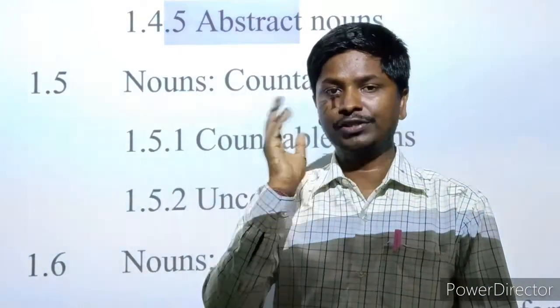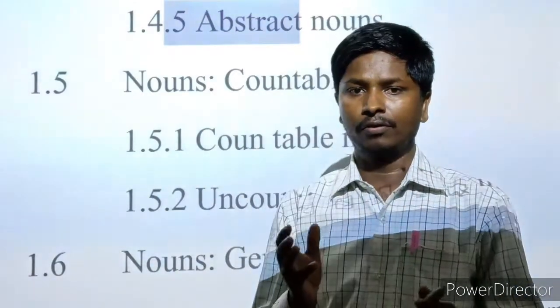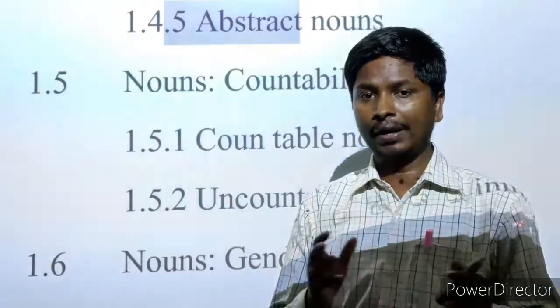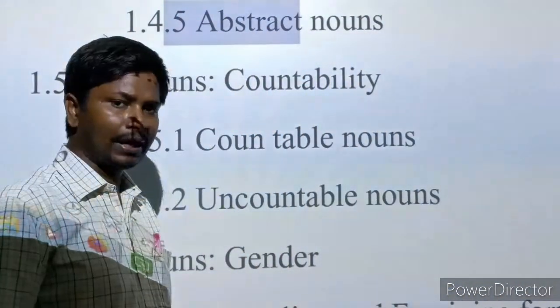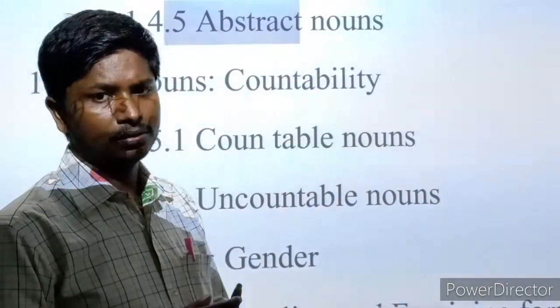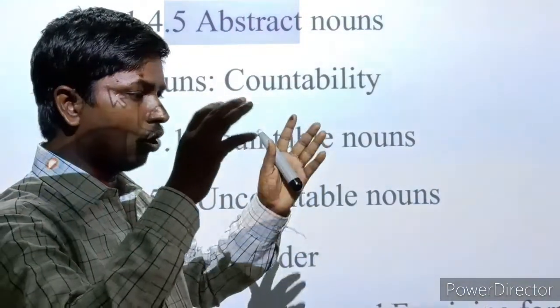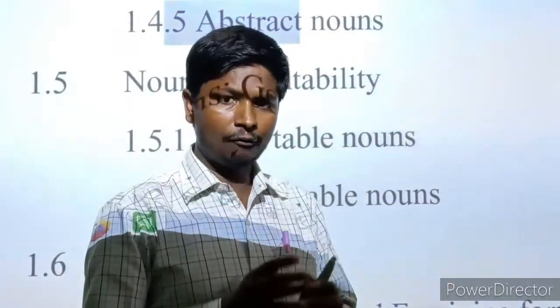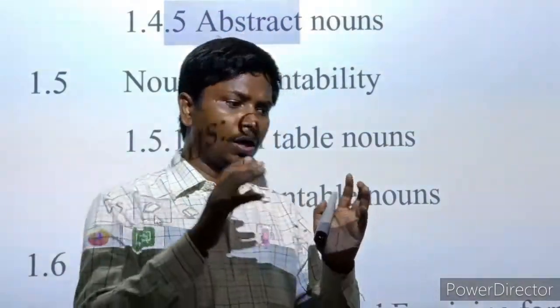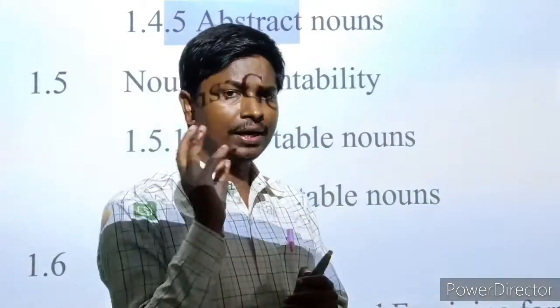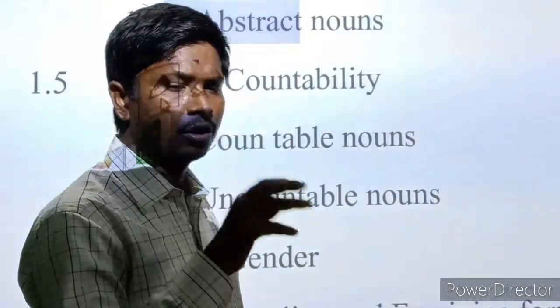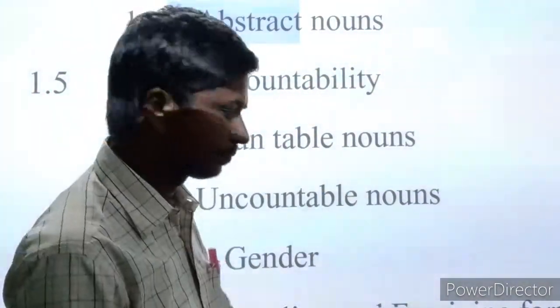Like wisdom, love, dry, hot, cold. This type of noun cannot be touched but only felt. What a hot weather today. I am feeling the hot weather. What a cold weather today. I am feeling only the coldness of the weather, but cannot count or touch it.